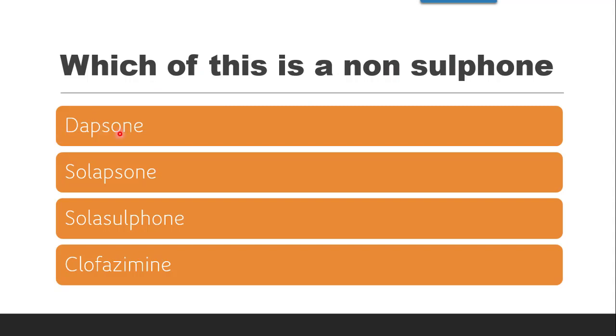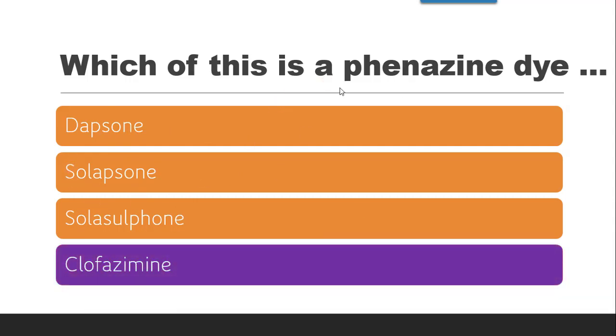Non-sulfone options are dapsone, solapsone, solasulfone, clofazimine. The correct answer is clofazimine, because dapsone and solapsone, which is also known as solasulfone, are all sulfone derivatives. Next question: which of these is a phenazine dye? Dapsone, solapsone, solasulfone, or clofazimine. Now you all know that dapsone, solapsone, solasulfone are sulfone drugs, containing the sulfone group. So the correct answer is clofazimine, which is a phenazine dye.